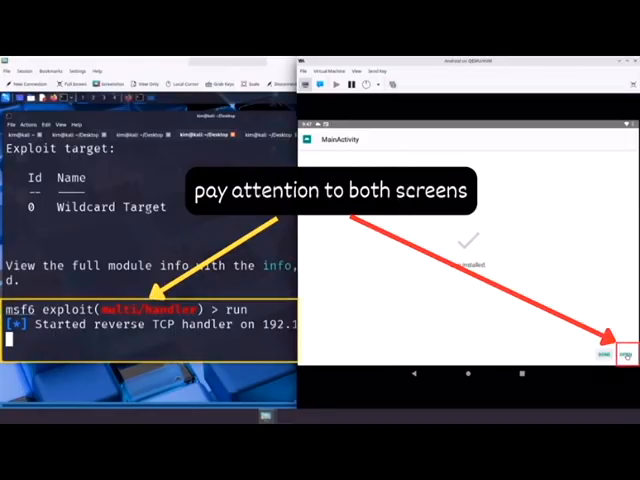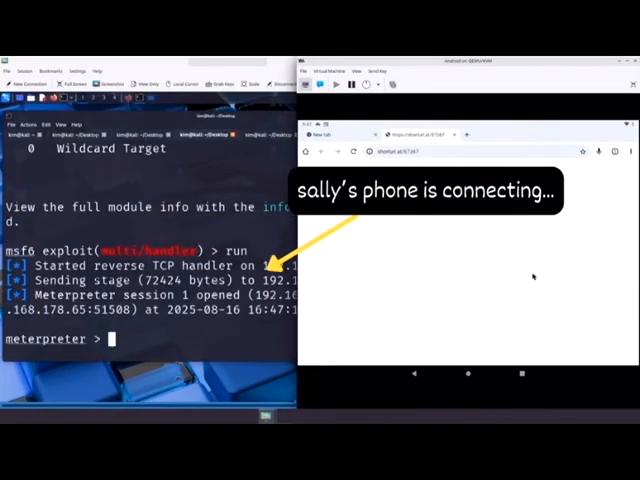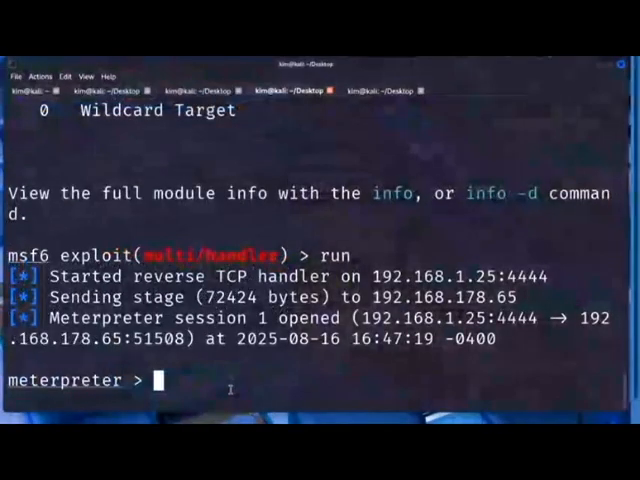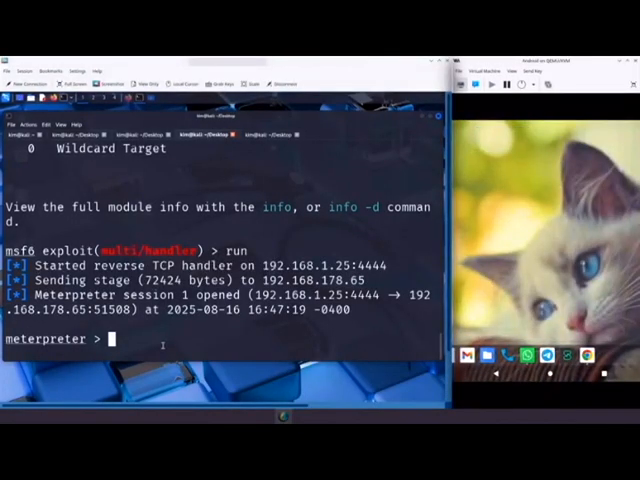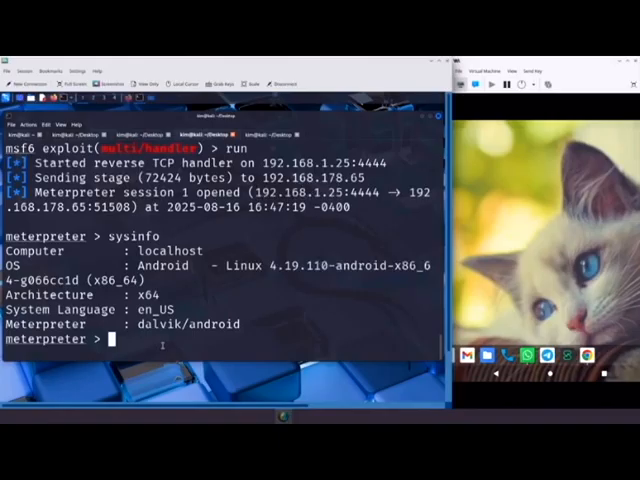Excited to try the game, Sally launches the app. And that is the moment it happens. Back on Kim's machine, the Meterpreter session activates. The connection is established. The door is open. Kim now has full remote access to Sally's device, quietly, invisibly, and without her ever knowing. He can now explore the system, starting with basic information like sysinfo. This command reveals details about the device, the operating system, architecture, and even the language.